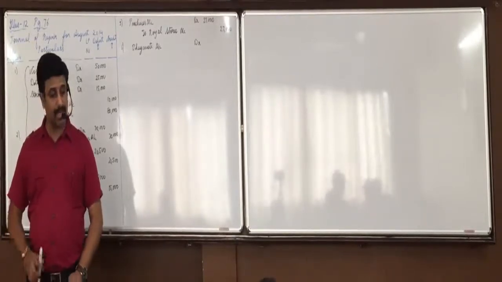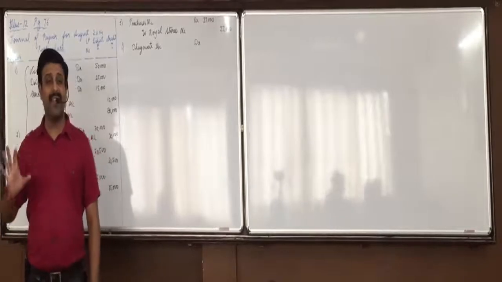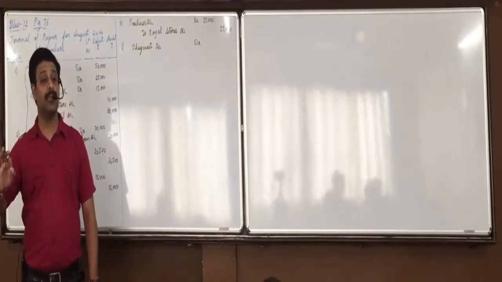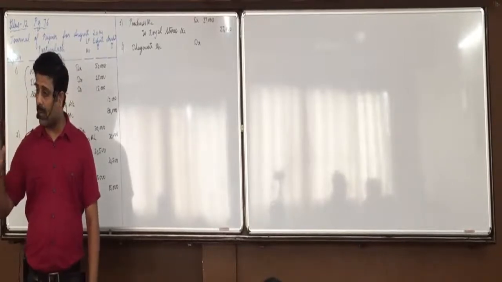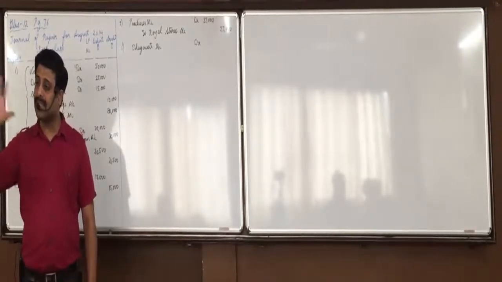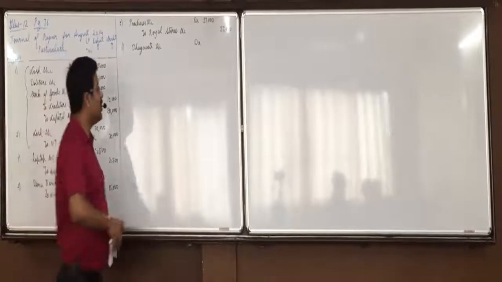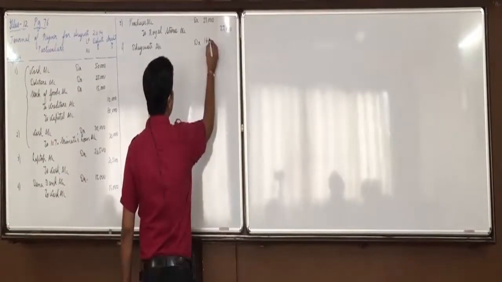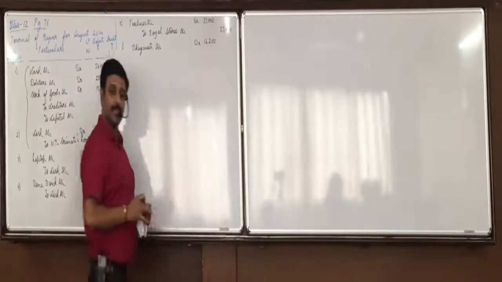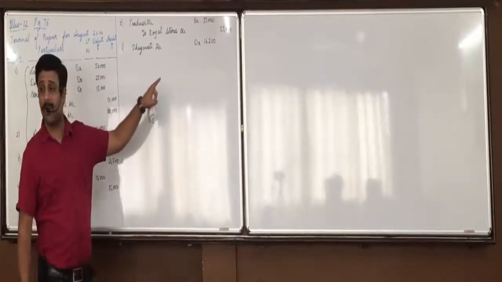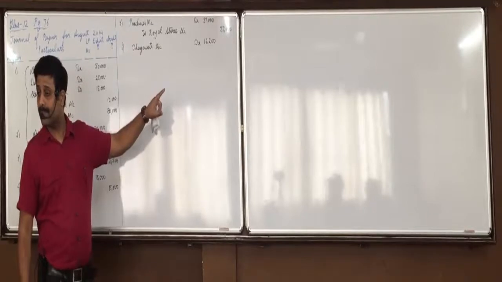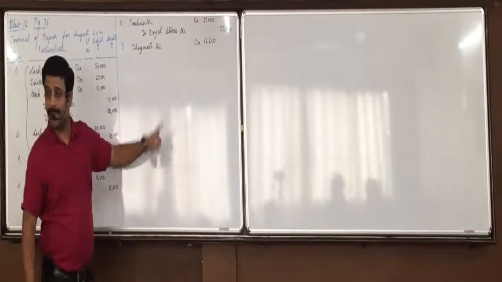Do you all get 16,200? Straight away in calculator, profit you add and press percentage, trade discount you minus and press percentage. Got it everyone? So 16,200 is what we have to receive from Bhagwati. Raise your hand who did not understand 16,200. How is it obtained on calculator? All are clear with this?